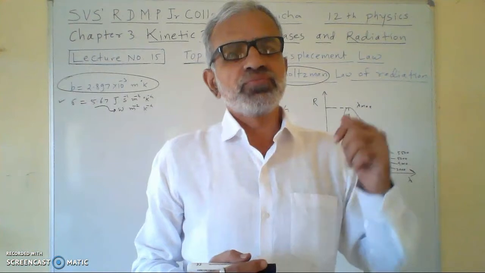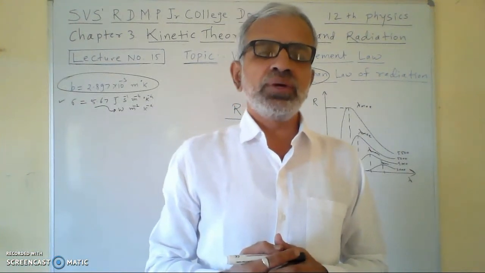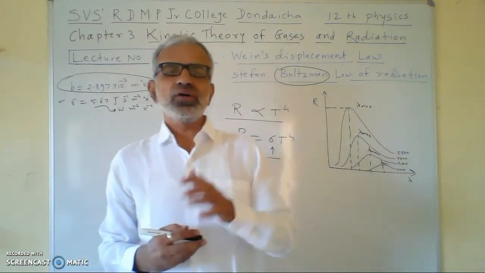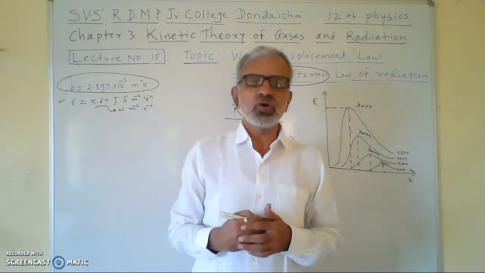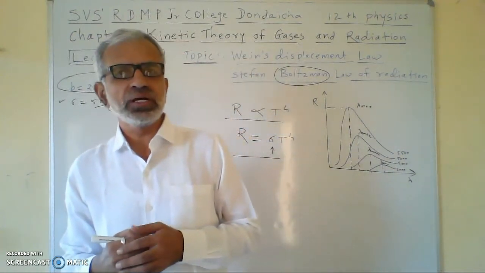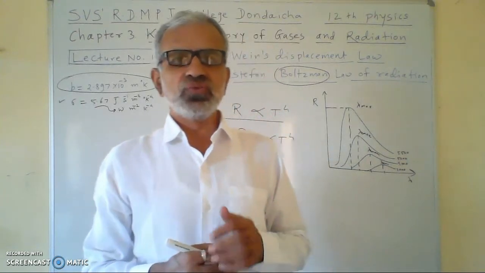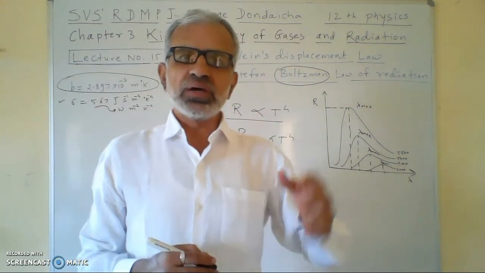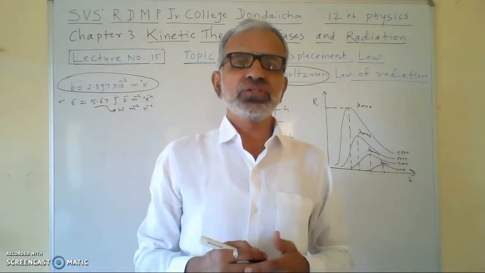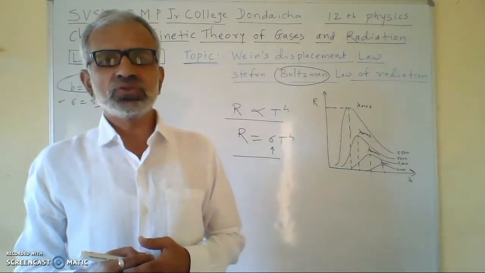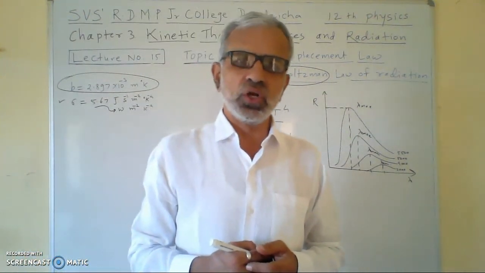So this is the statement of the Stefan-Boltzmann law. The rate of emission of a perfectly black body per unit area is directly proportional to the fourth power of its absolute temperature. This is the law which is called the Stefan-Boltzmann law.